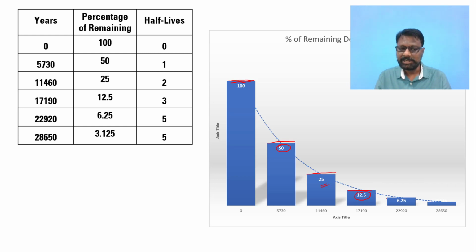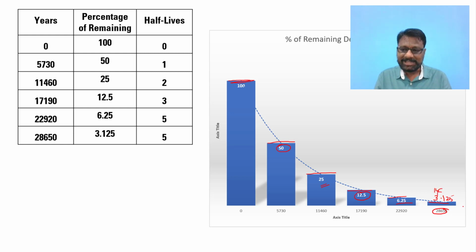And if you find the dead body 22,920 years later, you will find 6.25% of the C14. Like this, if you find the dead body after 28,650 years, you are able to see nearly 3.125 percent of C14.